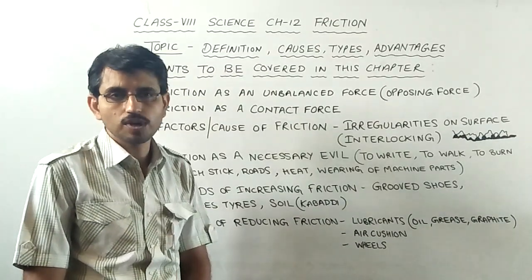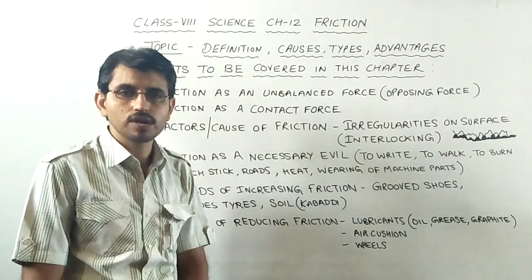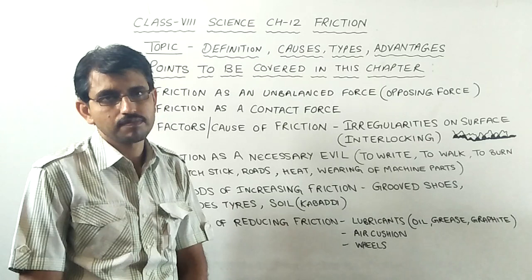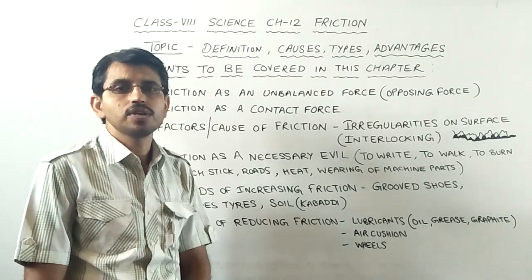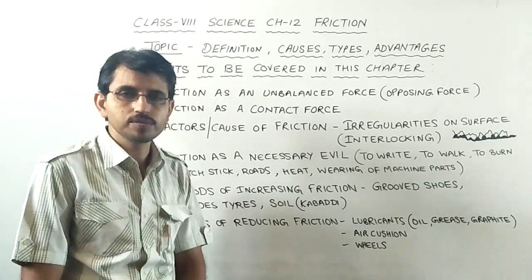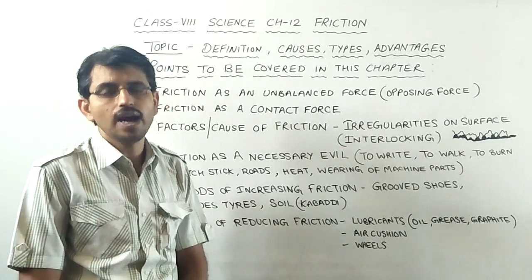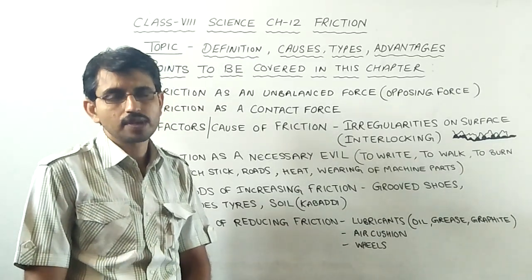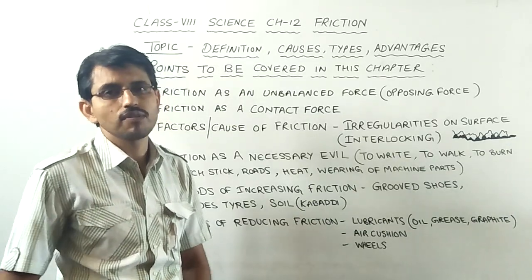Today we will start a new chapter, chapter 12, Friction, from class 8 science. In this chapter we will talk about the definition of friction, causes of friction, types, its advantages and limitations in detail. So let's start with the discussion of the term friction.